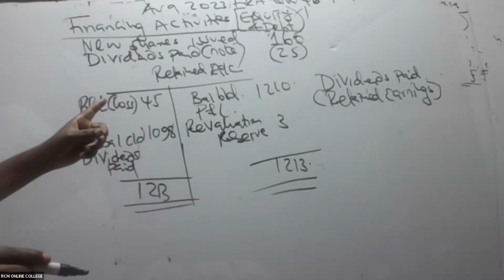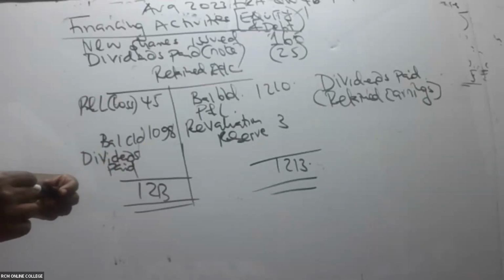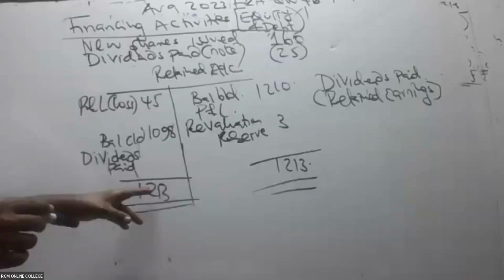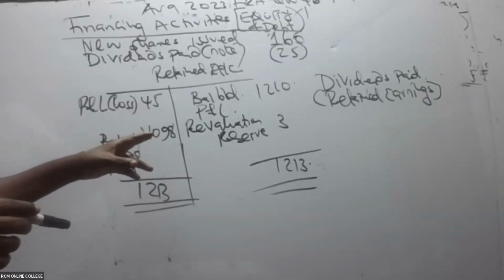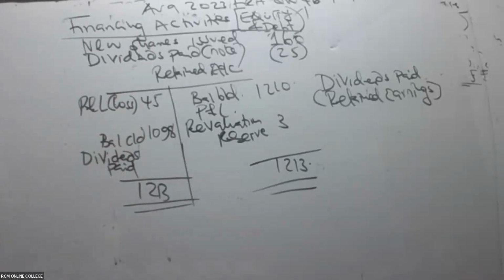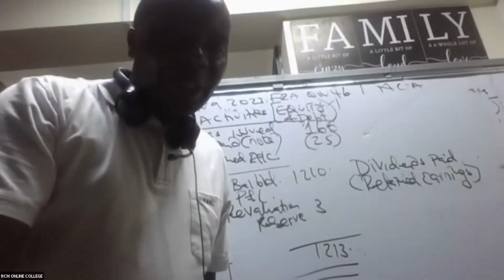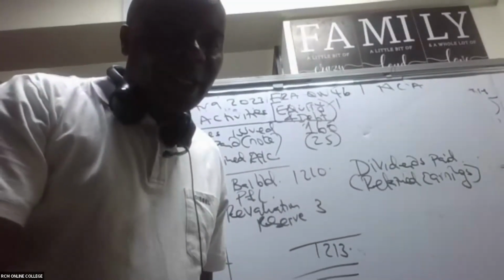Is there something we have messed up? Is there anything that we have messed up here? 1213 minus 1098 minus 45. Is there anything we have missed? Just check again. Just check retained earnings. What is the balance brought down? I may be wrong. It should be able to agree. It cannot, in this case, fail to agree.